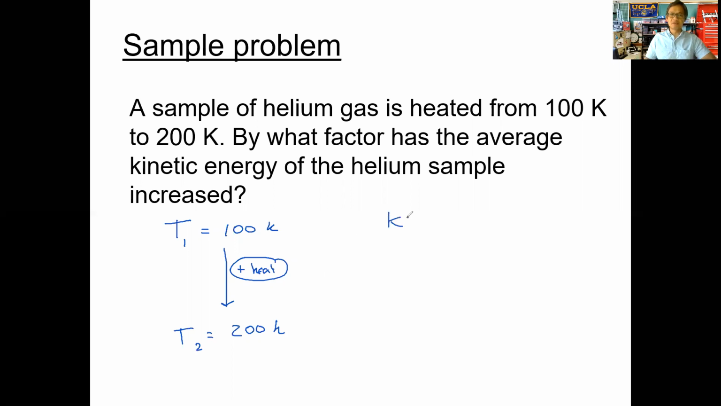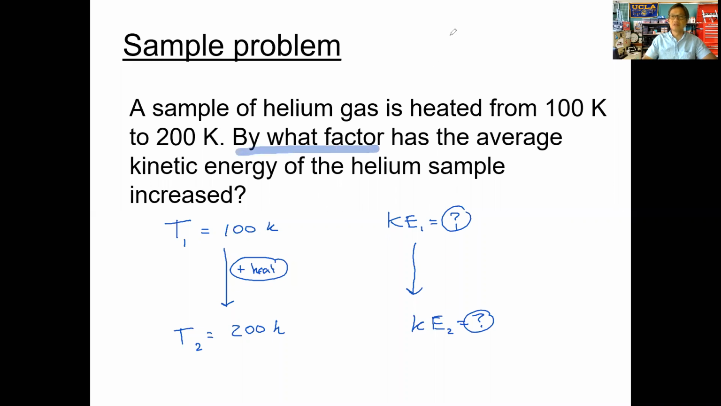The question then is, we don't know what the exact kinetic energy is. We're not told that at all. But we're just asked by how much. First of all, recognize that it does increase. So we know that it changes. If we add heat energy here, we know that the kinetic energy changes. The question they're asking you is by what factor? How much does it change? Does it increase or decrease?